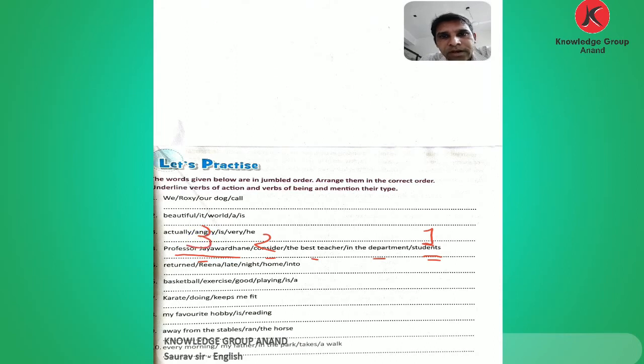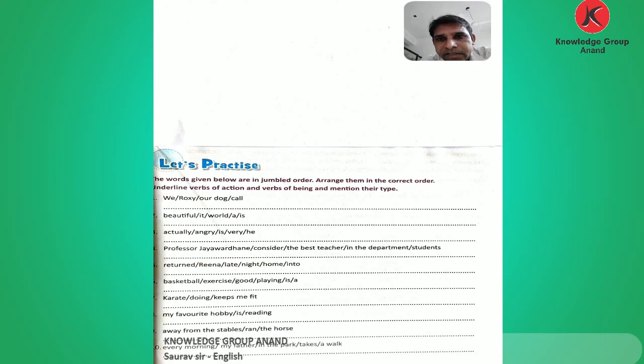Professor Jayawardene. Students consider Professor Jayawardene the best teacher in the department. This is how we form the sentence, and consider is the verb of action.